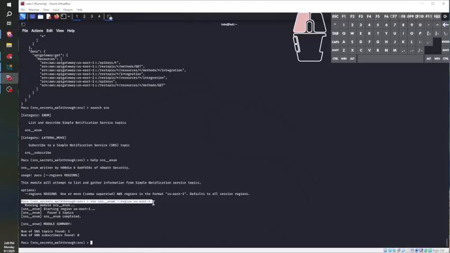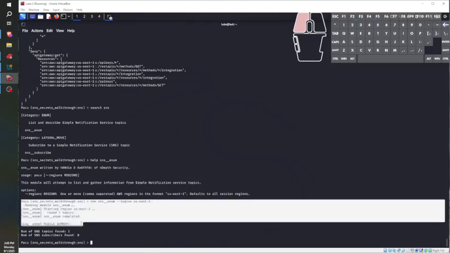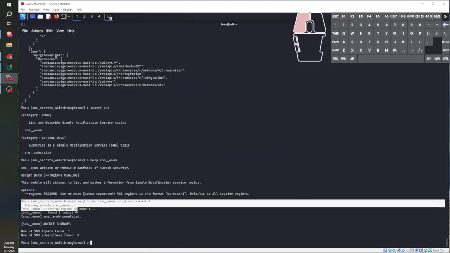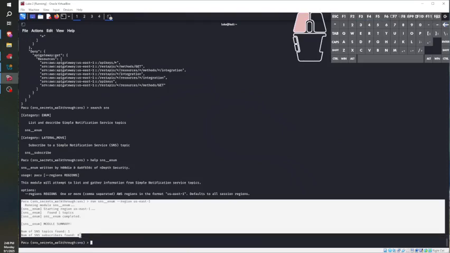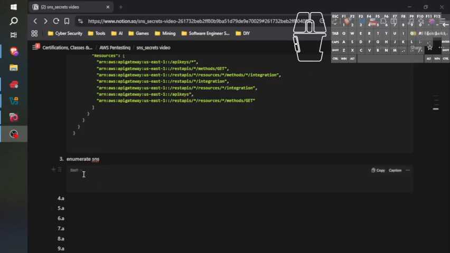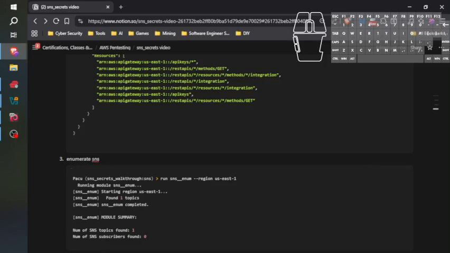Run sns__enum. Found one topic. Perfect. I copy that, and I'm going to drop it into our notes. Enumerate SNS. We've done it. We've enumerated SNS. So now we know that there's a topic.